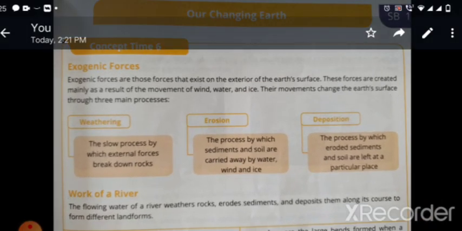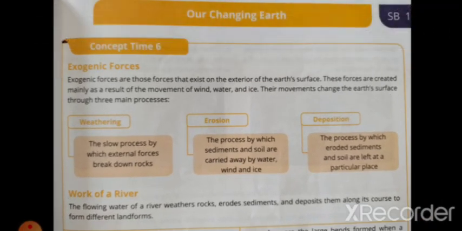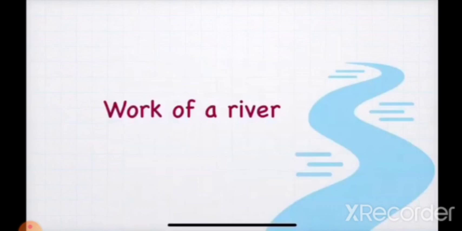Now let us learn about the work of a river. As we learnt about erosion and deposition, right, just see how this works with the river. The flowing water of a river weathers rocks, erodes the sediments, and deposits them along its course to form various landforms. So now let us learn how the river helps to form various landforms.